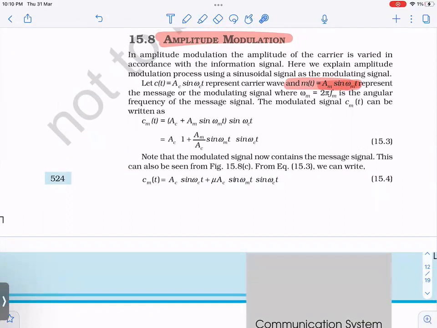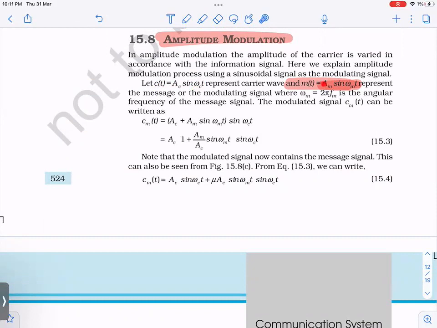But since omega m is small, that is why lambda is more, C equal to F lambda. And there are problems, right? What problems? Size of the antenna and the power radiated, correct? I think you're following. So what do we do? We generate one carrier wave, omega c, carrier, right? Carrier means it's like something which is carrying your signal.